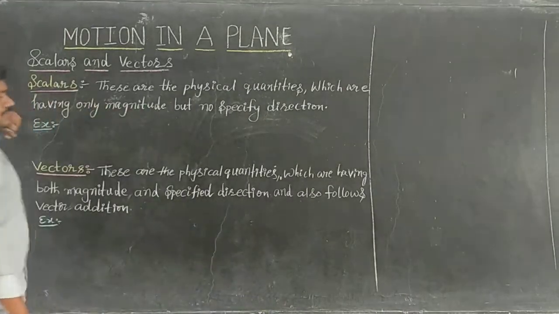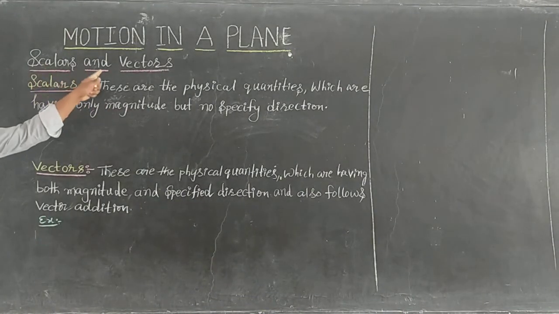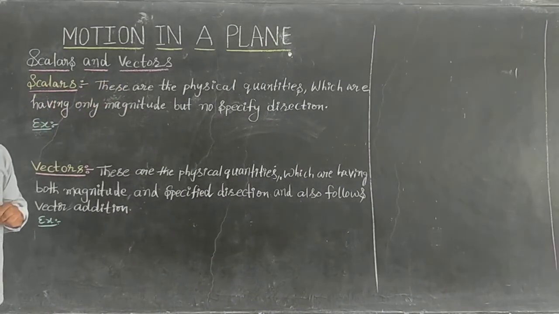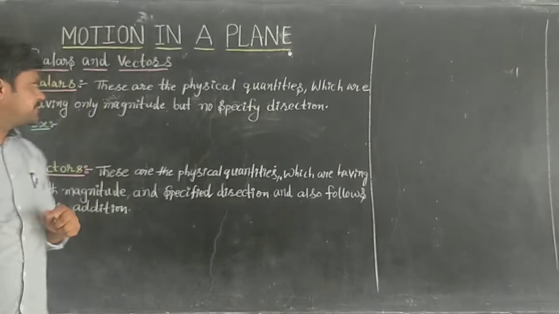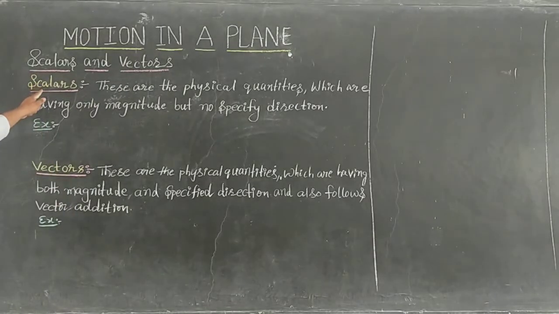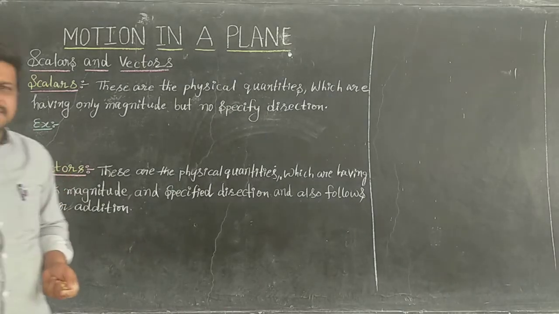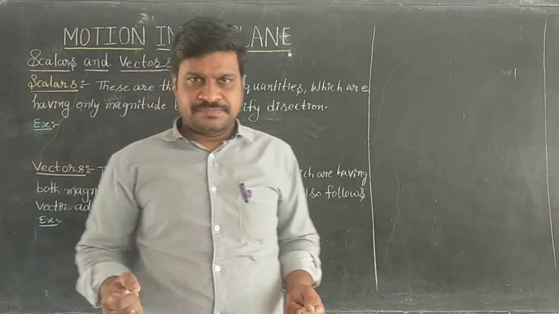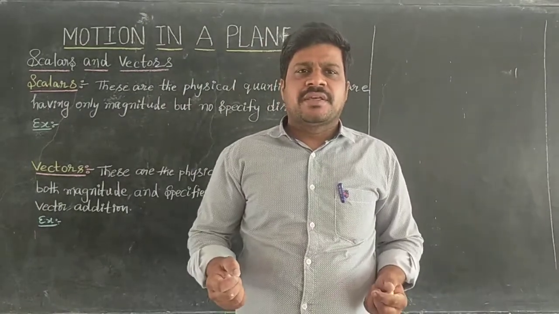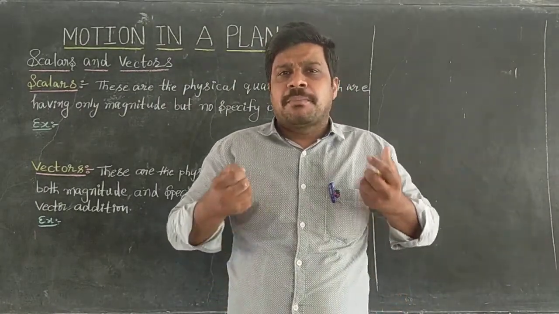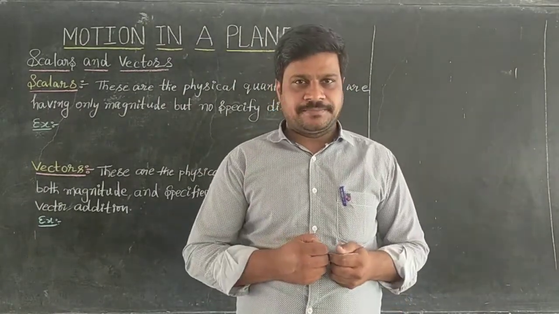First topic, scalars and vectors. In scalars and vectors, first I am going to take scalars, then vectors. What are scalars? What are vectors? In physics, there are a number of physical quantities.